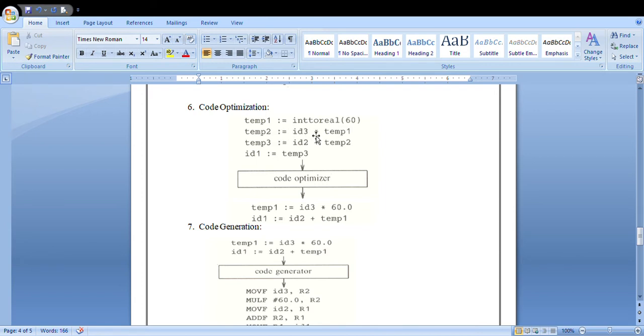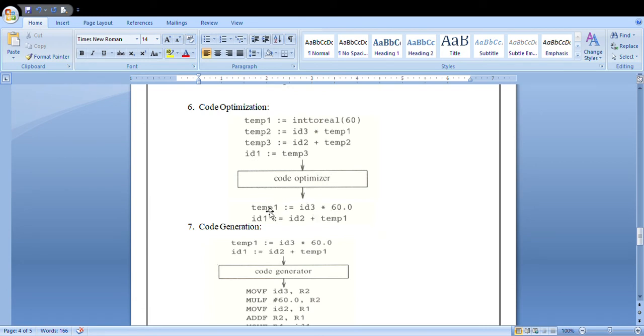But here you are trying to minimize the set of instructions which has been generated by your intermediate code generator. Here, the constant value you are trying to store into temp1. But once you pass that to the code optimizer, it will directly take that constant value and multiply it with the id3. Whatever resultant you get after performing the multiplication operation will be stored in